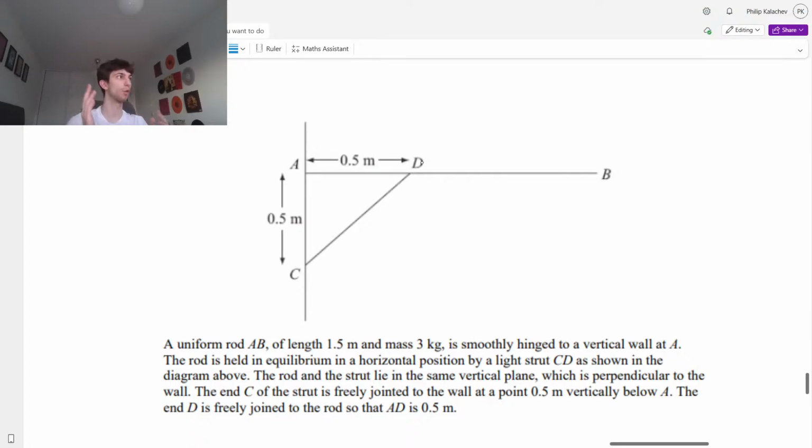Whether it's rough or not. But the thing is, it won't be rough, because the hinge implies that you have that vertical and horizontal force. When we don't have a hinge, when it's just the beam on the wall, it has to be a rough wall. Otherwise, it would just slip down, right? That's what it's trying to do. So if there's no hinge, it's going to be rough. Otherwise, it would make no sense.